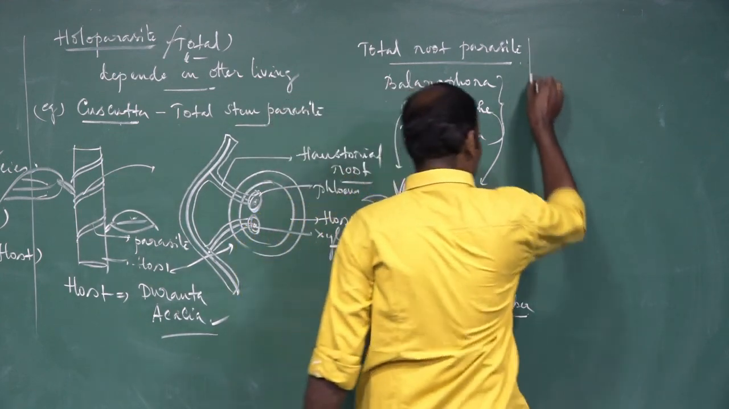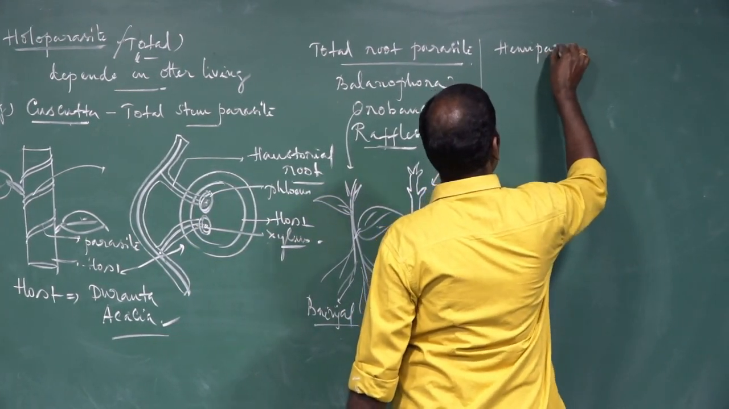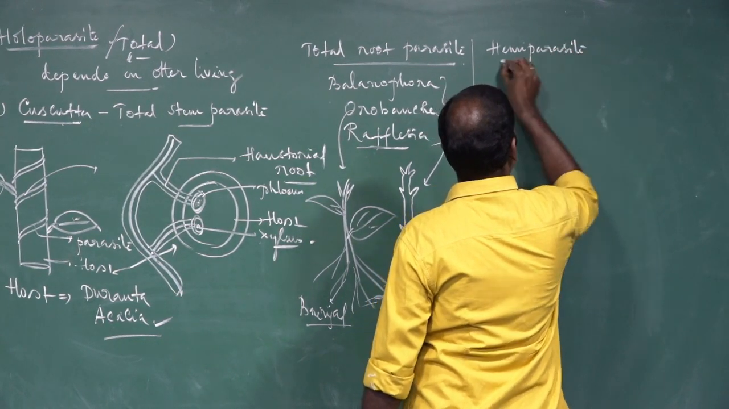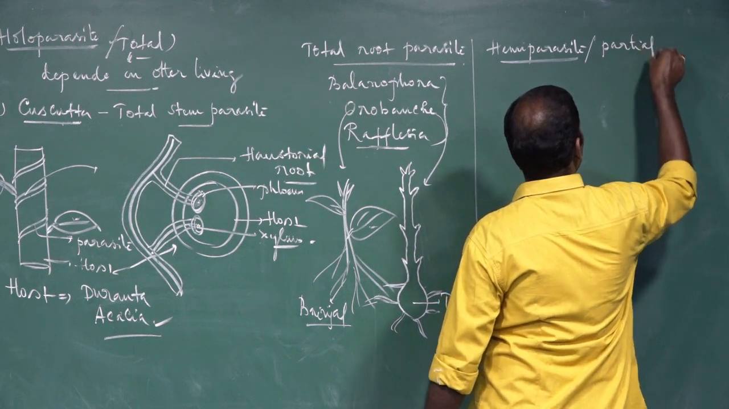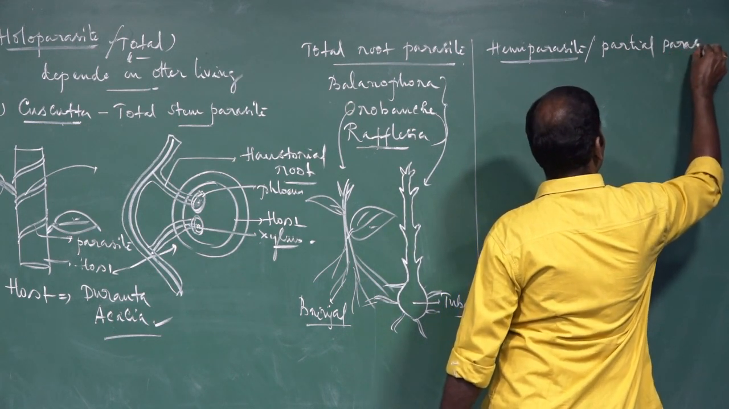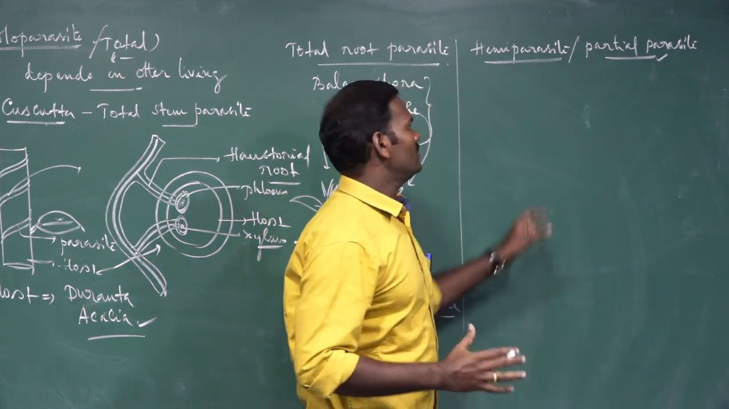The next, hemiparasite. Hemiparasites are also called partial parasites. Why do we call it a partial parasite? The word is the answer.